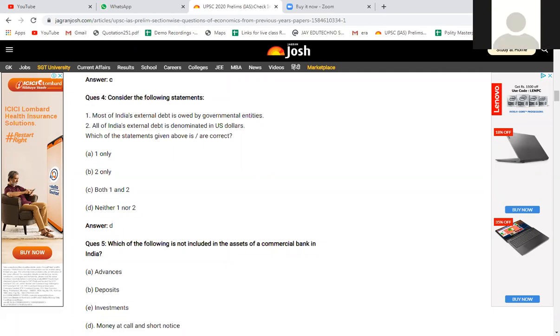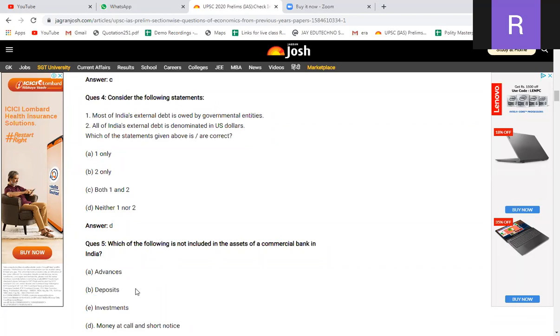Here the bank is giving to some other commercial bank. It will be an asset, right? Asset only. So here, what is that which is not an asset? Deposits of the people with the bank are not an asset of the commercial bank, which is actually a liability, right? So the answer should be what here? Deposits, right? B.